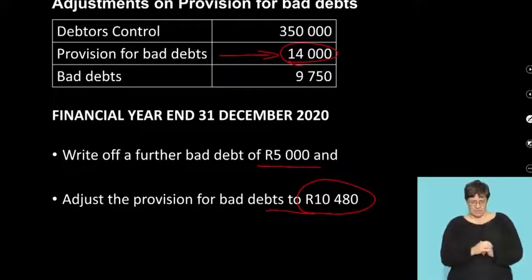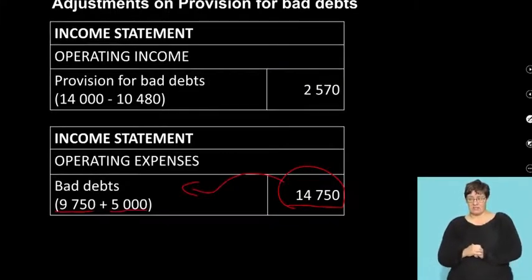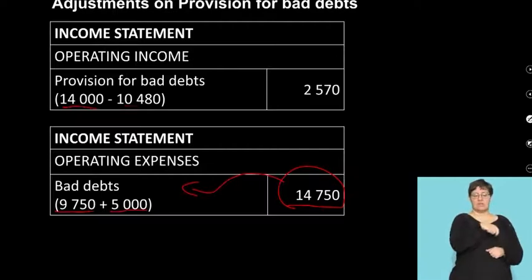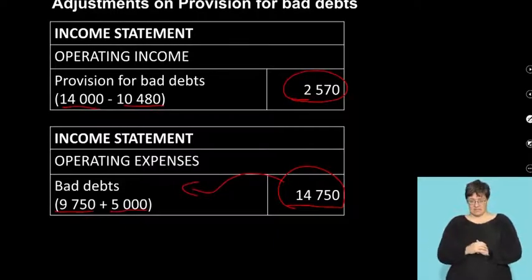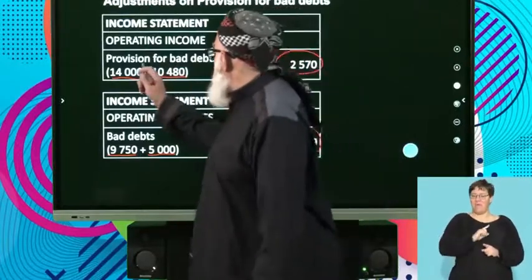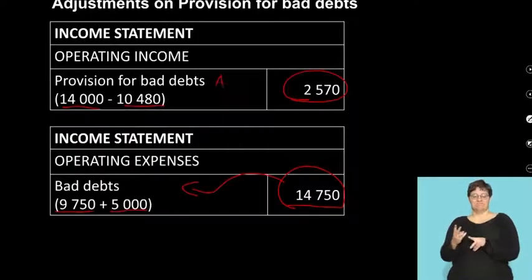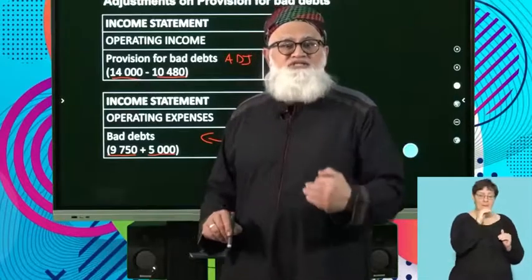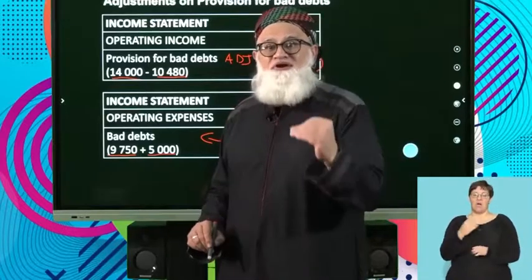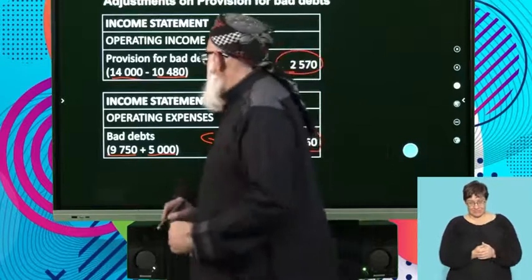So if we're adjusting our provision now to 10,480, they're telling us that in my provision, I had 14,000, I must reduce it to 10,480. That means I must reduce my provision by 2,570. This then tells me that when I reduce my provision, it becomes an income as an item called provision for bad debts adjustment. Remember, that is your nominal account. If I had to increase my provision, then my provision for bad debts adjustment would appear under operating expenses. Okay, so there we go.